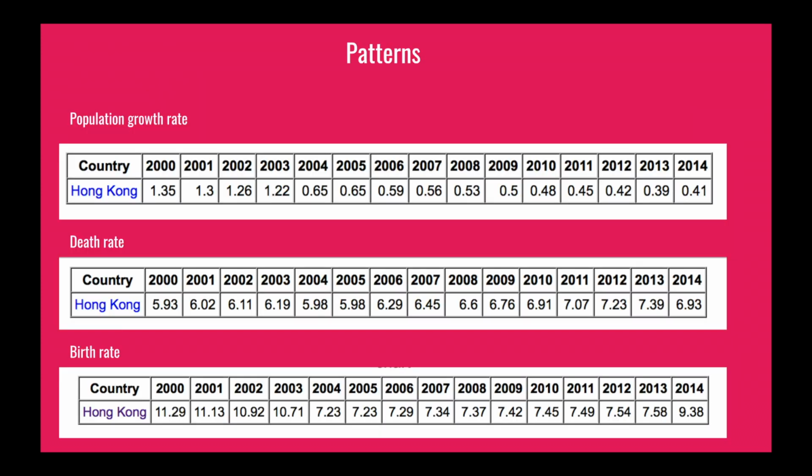The birth rate is decreasing slightly every year, and Hong Kong is now in stage 4 of the demographic transition model. The death rate is increasing over time because the economy is falling and people don't have enough money to treat themselves. The fatality rate is decreasing over time because of better healthcare and the improvement of technology. The infant mortality rate in 2017 in Hong Kong is 1.59 deaths per 1,000 live births, which is very low due to the advanced technology.